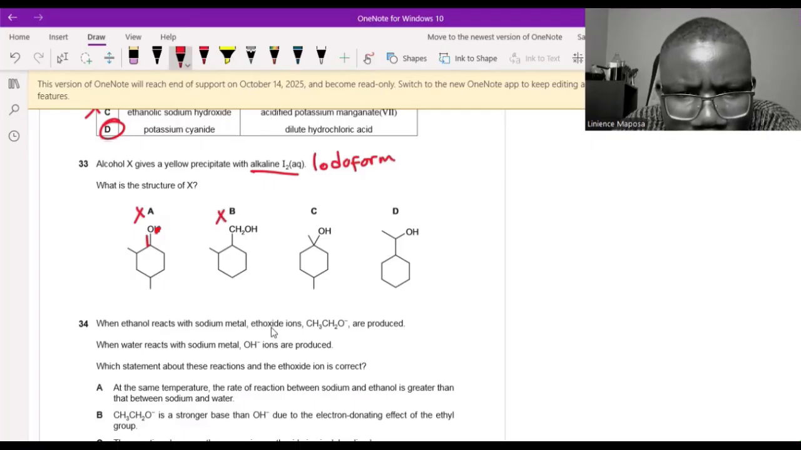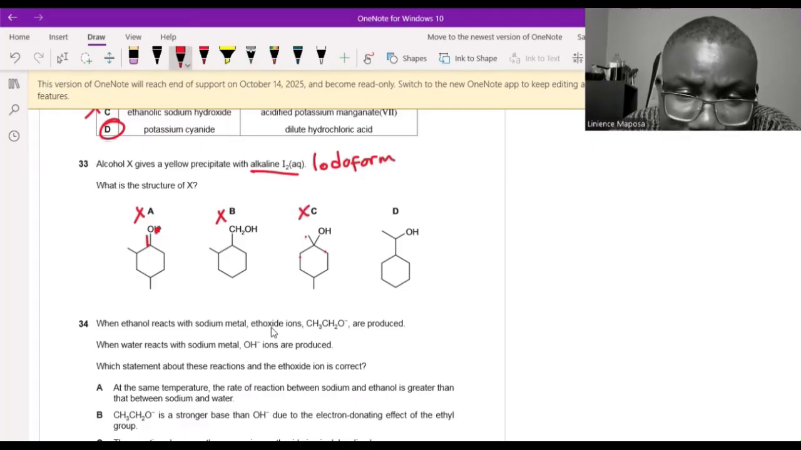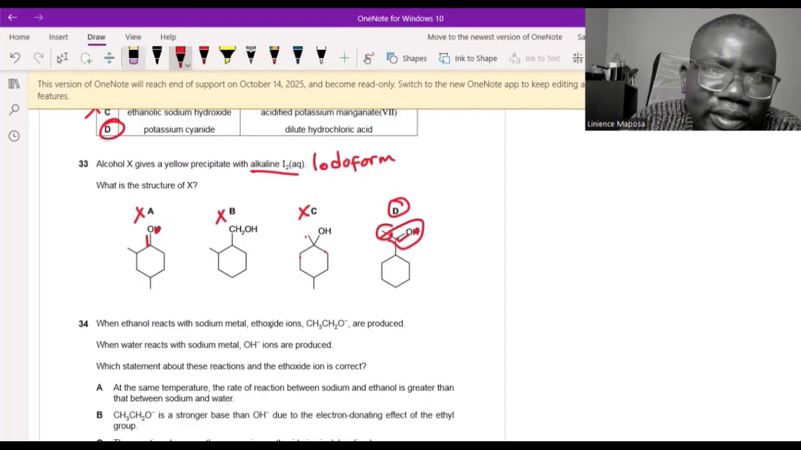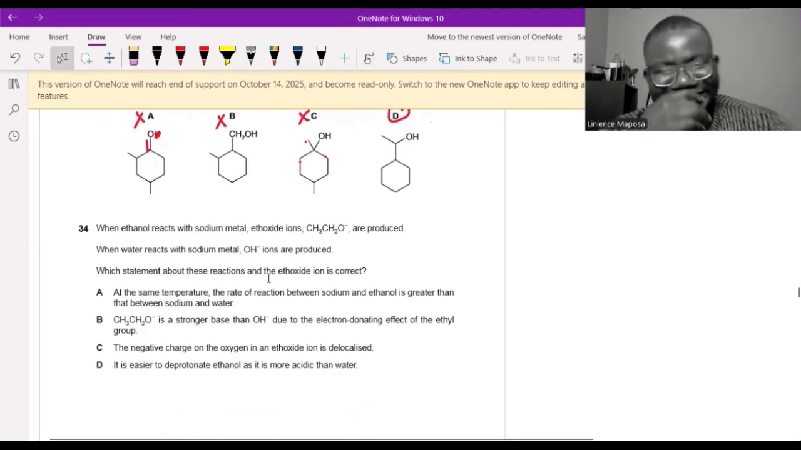This one is a tertiary alcohol, so you cannot oxidize this to a ketone. It doesn't work because you cannot oxidize a tertiary alcohol. So answer D. Yes, it makes sense because if I remove this, then I form a methyl ketone, this methyl and the ketone. And this will give you a positive iodoform test. Well done, D.